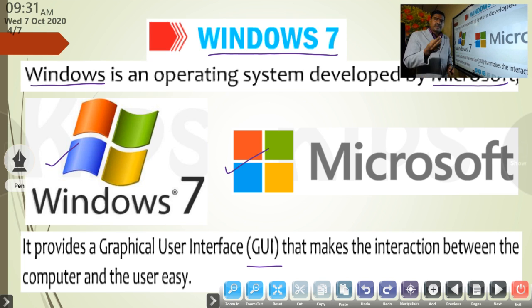Even a little boy can operate this Windows 7 operating system very quickly. We use the mouse: left click, right click, drag, drop, all things work in Windows 7. We can work very quickly and very easily with Windows 7. It is a popular operating system. Lakhs of computers use Windows 7. But nowadays Windows 10 is the most popularly used operating system developed by Microsoft. Okay.